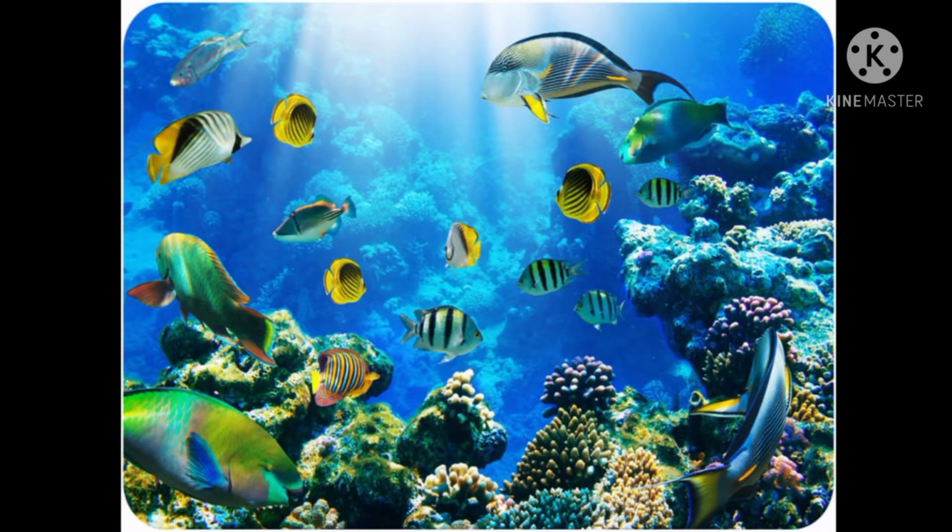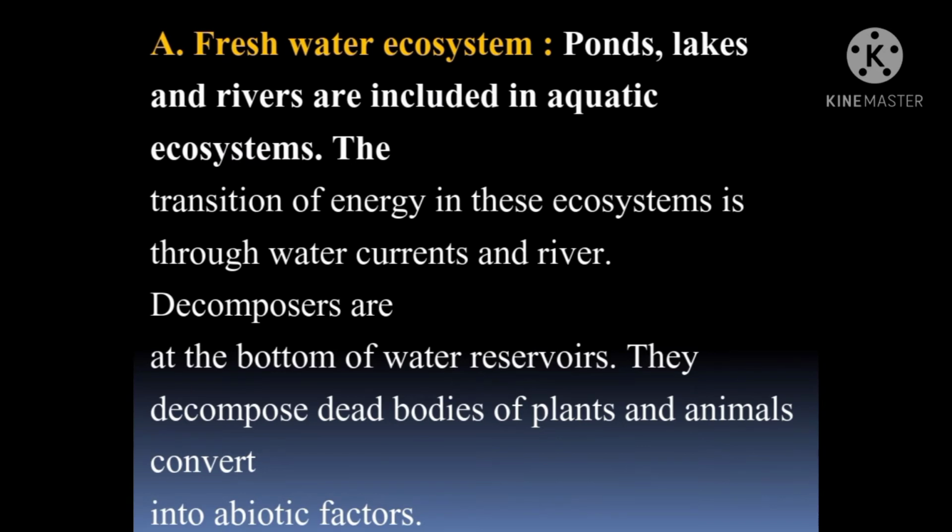Students, let's have a look at this picture. The picture is showing you an aquatic ecosystem, how the fish are present inside the water, how they live inside the water. The first type of aquatic ecosystem is the freshwater ecosystem. So students, what comes under freshwater? Ponds, lakes and rivers flow continuously. So all these things, that is ponds, lakes and rivers, are placed under the freshwater ecosystem.